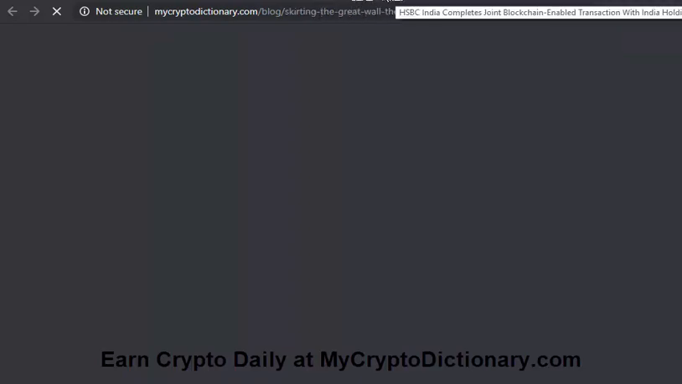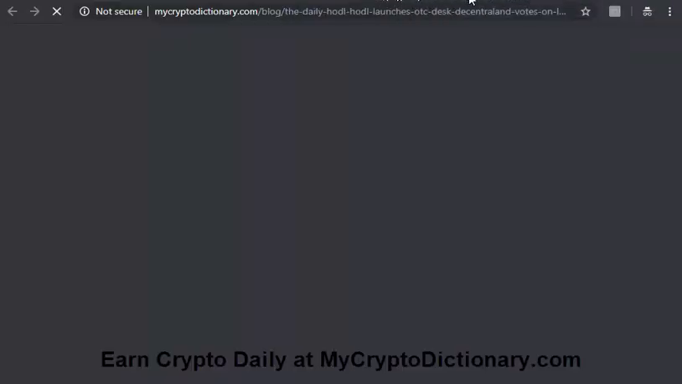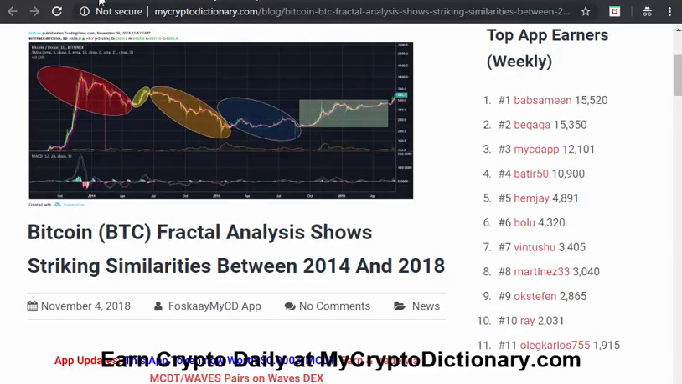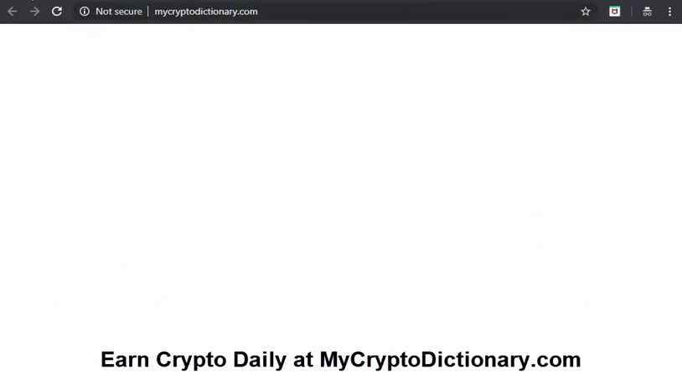I think we should check some more before we move on. Some of it is still trying to load up. So while that is loading, we'll go back to the app.